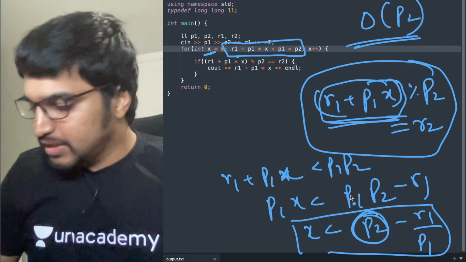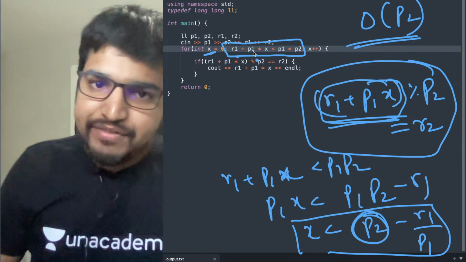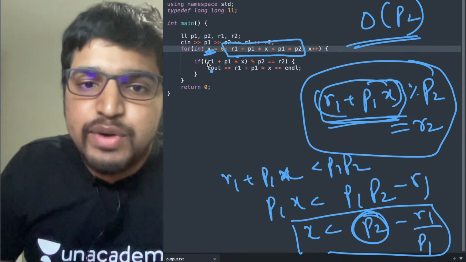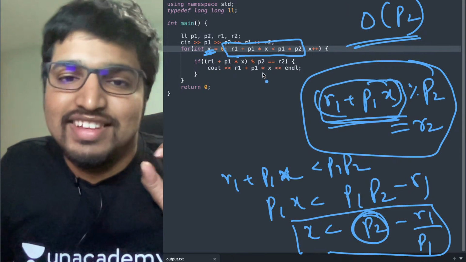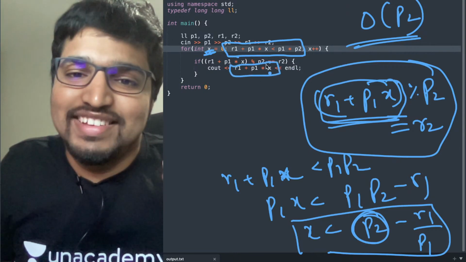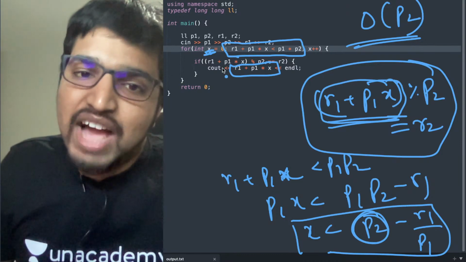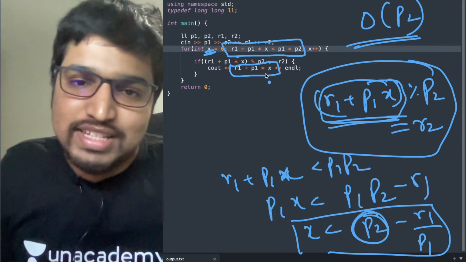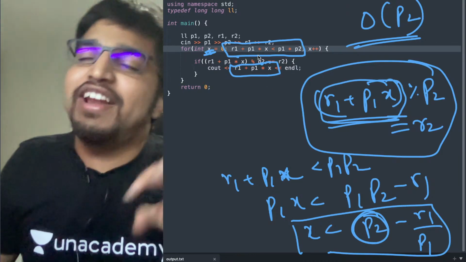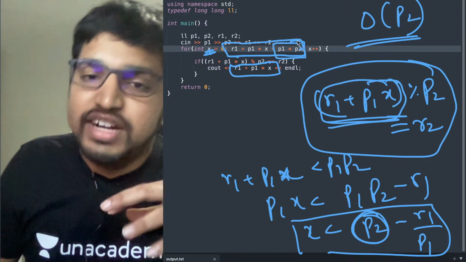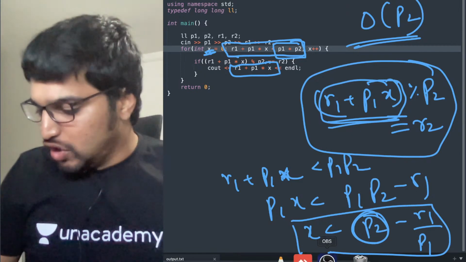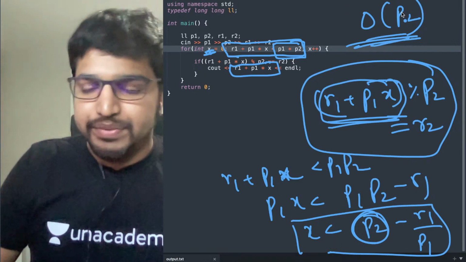Is this clear? And for each X, we are checking if R1 plus P1 into X gives a remainder R2 with P2. Then we print that number. So it satisfies both R1 modulo P1 and R2 modulo P2 at the same time. And we don't need to iterate infinitely. We just need to iterate for all those numbers which are under P1 into P2. So exactly, this is O of P2.